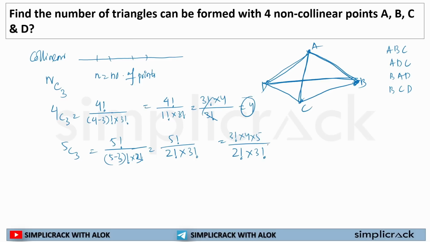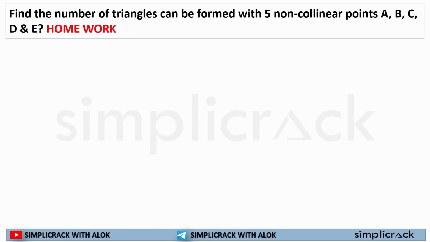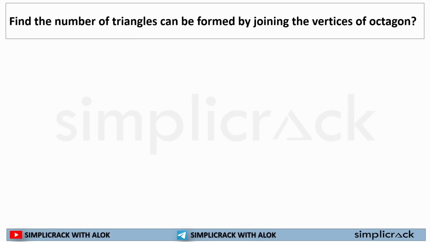3 factorial cross out. 2 factorial is equal to 2, so it will cross down and give 10. So how many triangles could I have formed with 5 non-collinear points? 10. Like that you need to understand, in order to calculate the number of triangles from N non-collinear points, it should be NC3. Now, this is the homework for you. I have already solved this.